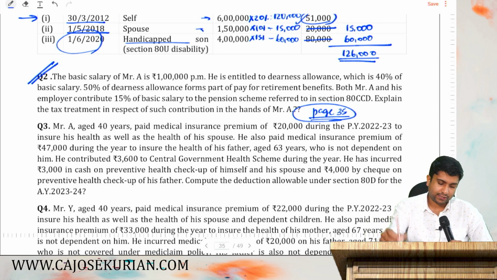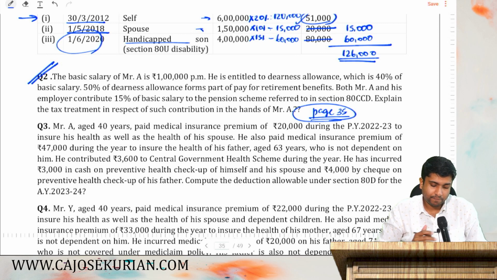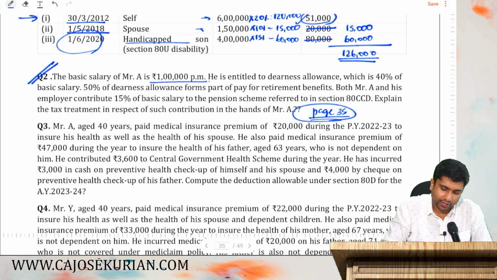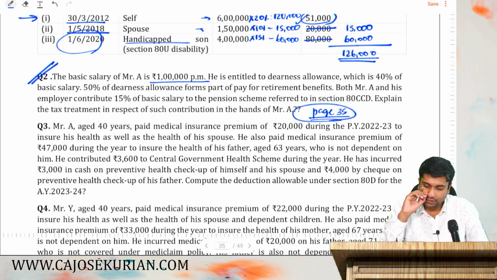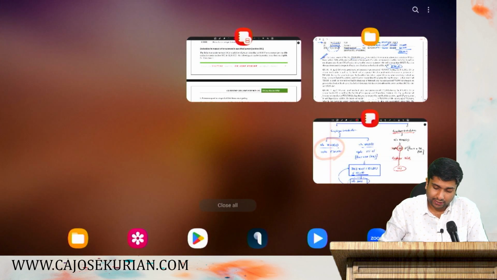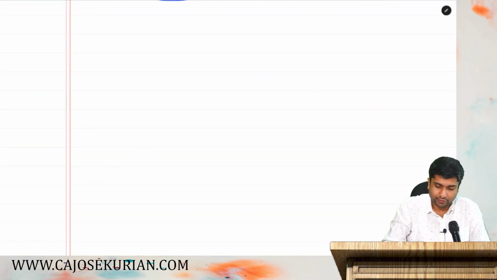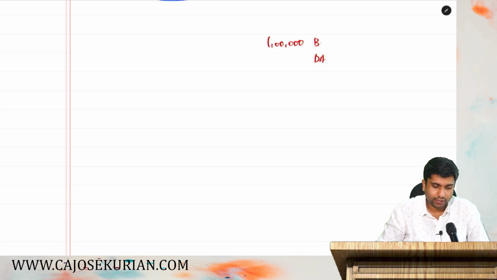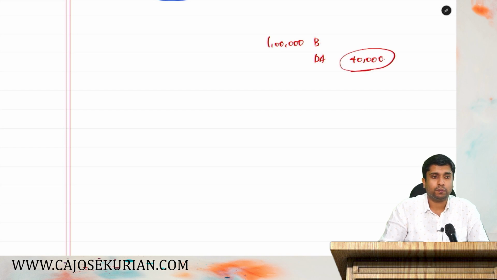Alright friends, let's go through the question and solve it. The basic salary of Mr. A is 1 lakh per month. He is entitled to DA, which is 40% of the basic salary. So basic is 1 lakh and DA is 40%, that is 40,000 rupees. Now, 50% of the DA forms part of the retirement benefit. That means out of this 40,000, only 20,000 forms part of the retirement benefit.